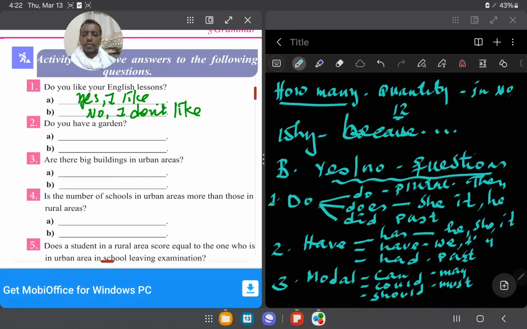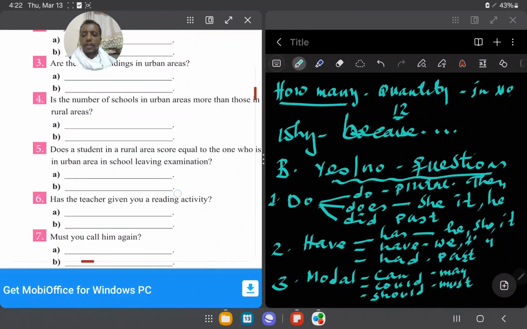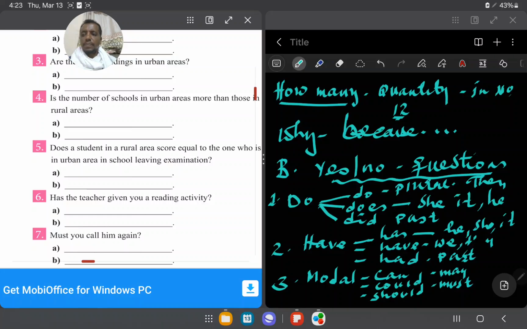Question number 5. It's better to read. Does a student in rural areas score equal to one who is in urban areas? Yes, he or she does. Because the first one is does. Yes, he does, or no, he doesn't, or she doesn't. Has the teacher given you reading activity?